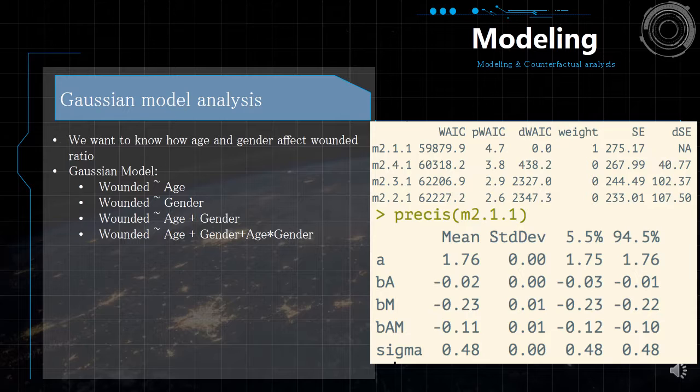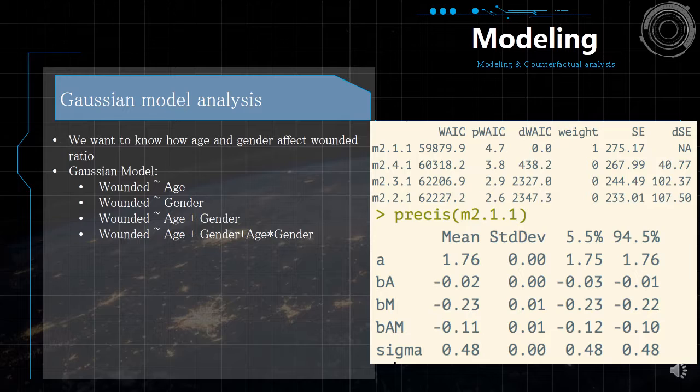And on the right-hand side, you can see that the upper table shows that M2.1.1 has the highest weighted ratio, which is 1. And this means that the first model, age, gender, and the interaction terms, is the best model for us to make predictions. And we will use this model for our further analysis.